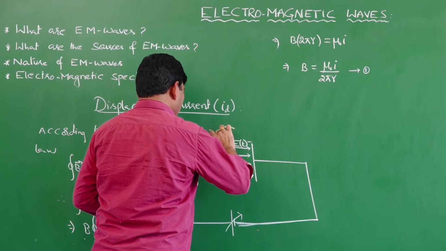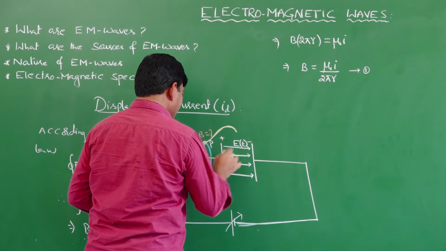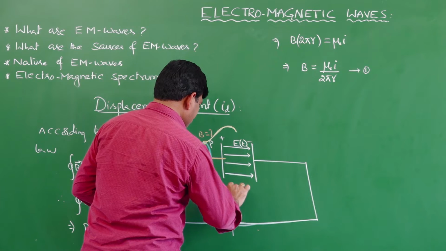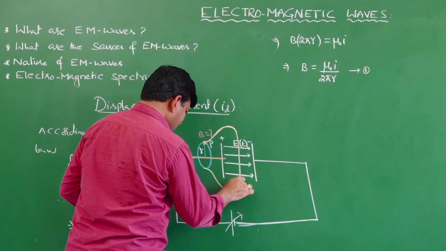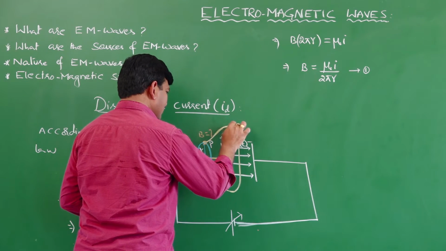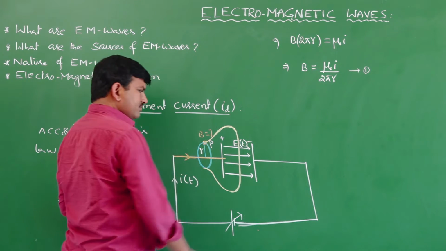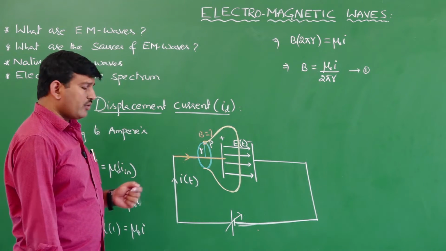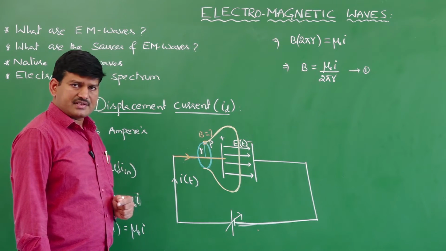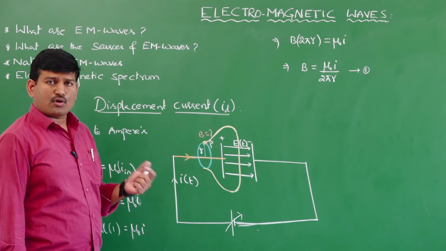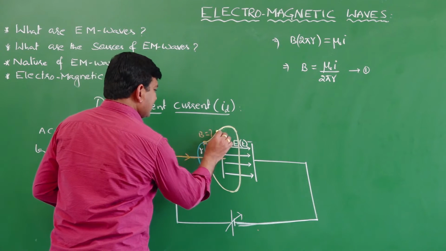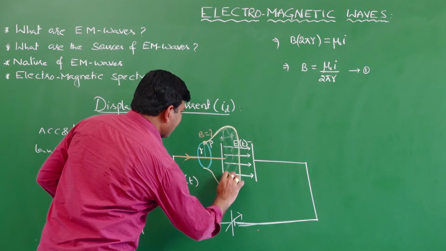I am considering a pot shape surface in this way. So the perimeter remains the same, but I am considering a different kind of surface which looks like a pot. Now this is a pot surface we are having.